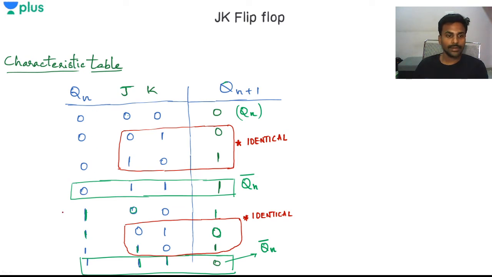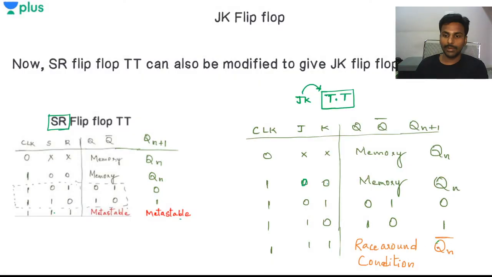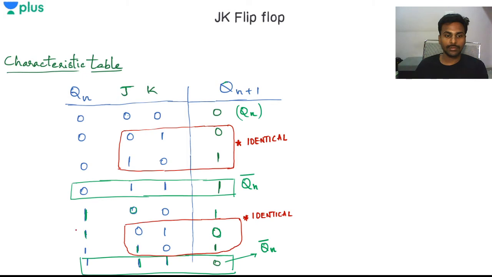See again here also, when J is 0, K is 0, I told you Qn+1 is Qn. So I have Qn+1 as Qn only. Qn is 1 here, that's the reason I have written 1. Here also J is 1, K is 1, Qn+1 is Qn complement. Qn I have 1, the complement of that is 0, and the complement of 0 is 1, that is how I have written 1. In this way I'll plot out the characteristic table. Now using this, let's see the excitation table.